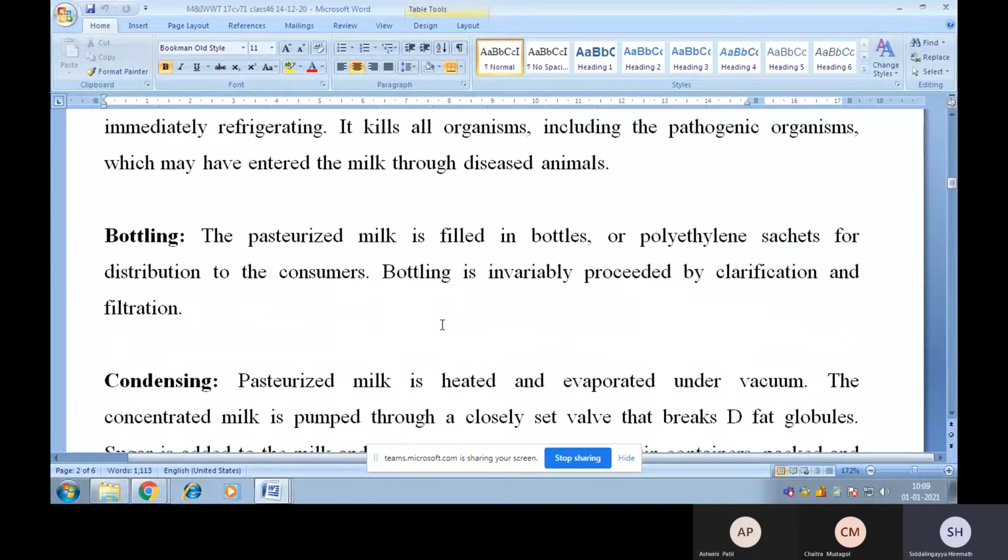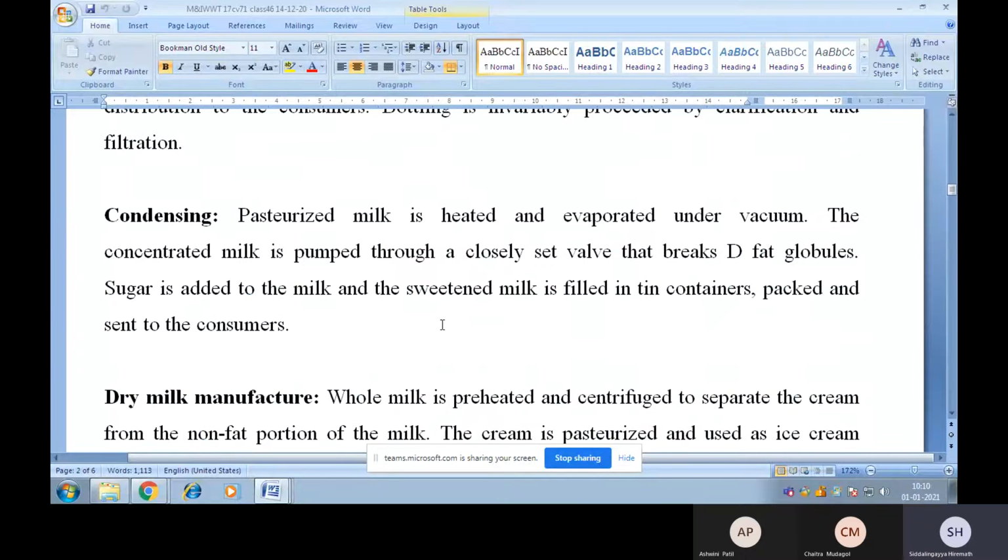Third operation, that is bottling. The pasteurized milk is filled in bottles or polythene sachets for distribution to the consumers. Bottling is invariably preceded by clarification and filtration. Next operation is condensing. Pasteurized milk is heated and evaporated under vacuum. The concentrated milk is pumped through a closely set valve that breaks down fat globules. Sugar is added to the milk and the sweetened milk is filled in tin containers,